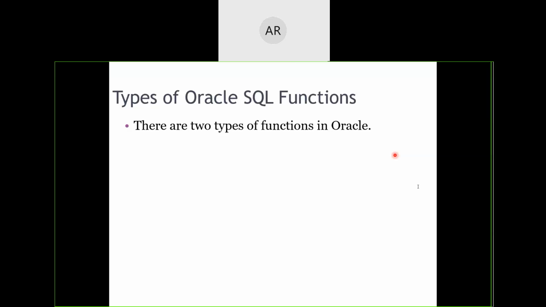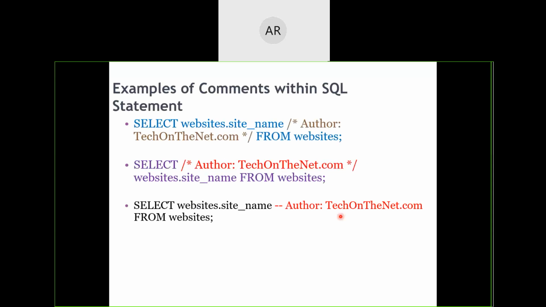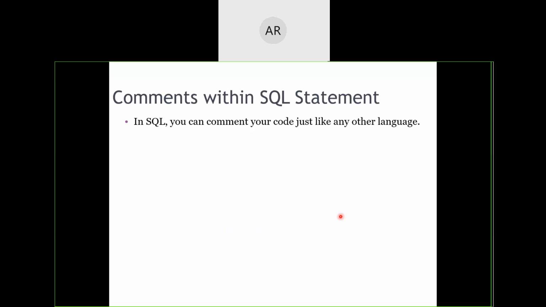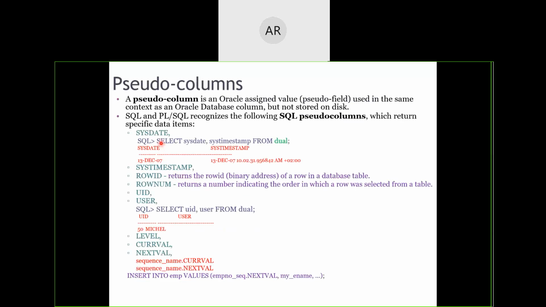Dual is the temporary table which is used for pseudo columns. Pseudo columns are those columns which will be automatically generated by Oracle itself whenever we are trying to get to know some fixed things which the Oracle engine can automatically calculate. For example, to calculate the system date, I need not write another program. System date is already known to my system. It is stored in the system itself. So I need not create a table and then check what the system date is, insert it into the table, and then try to update it time and again. This date is automatically done.